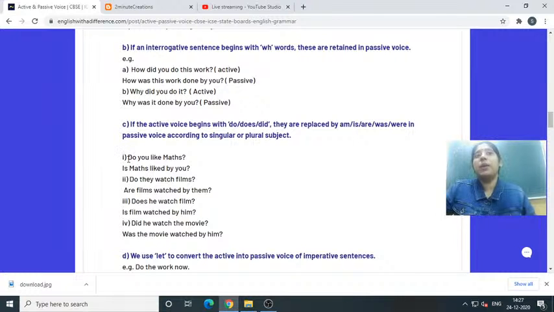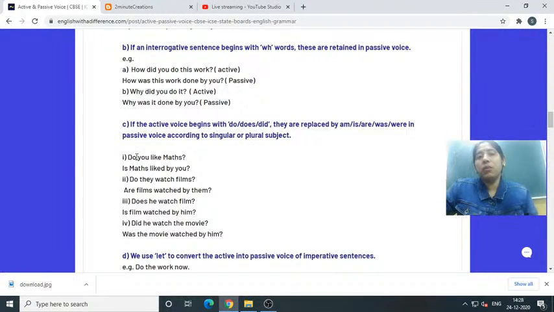If we remove do and make a simple present tense without question, then what will you write? You like maths. So what will be its passive? Maths is liked by you. So maths is, right, so move this forward, then it will be is maths liked by you, same only.